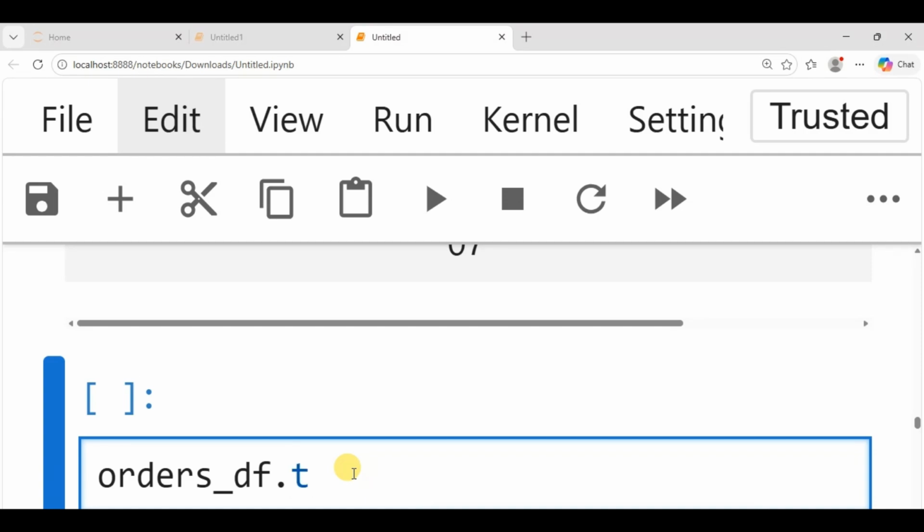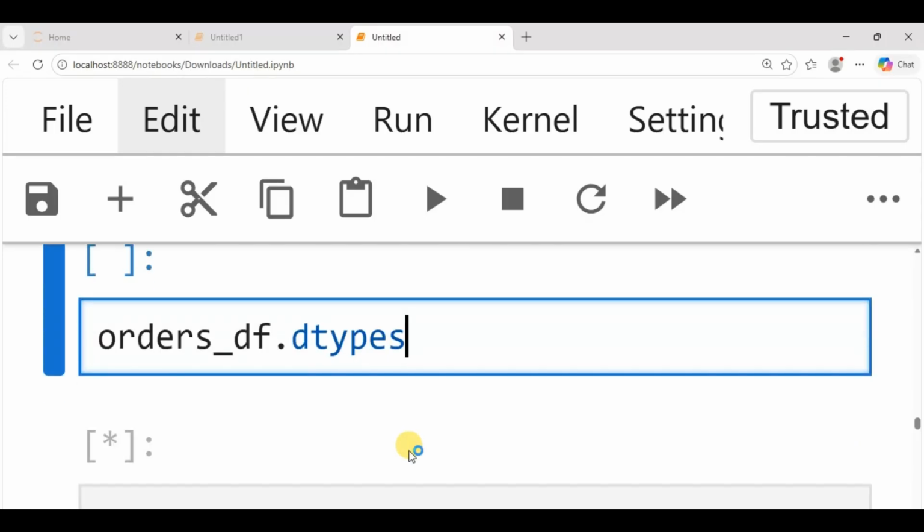That means you want to know the types of the data that you have. I have a video on data types, so you can go ahead and watch that video so that when you see data type, you understand what we are saying.